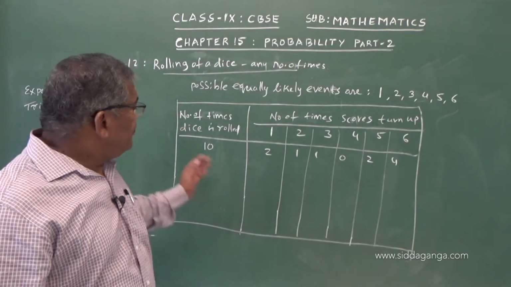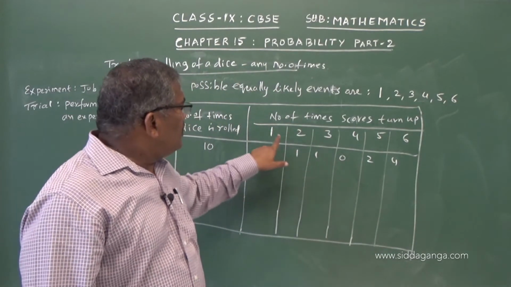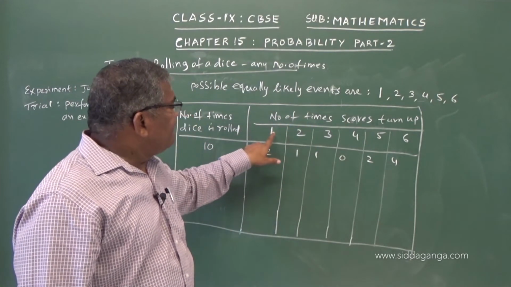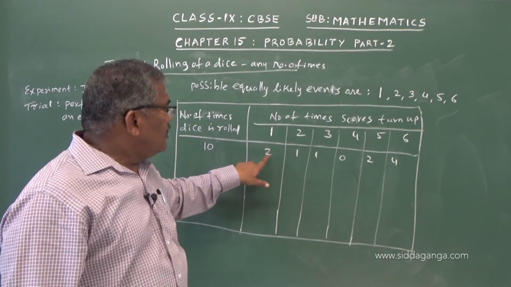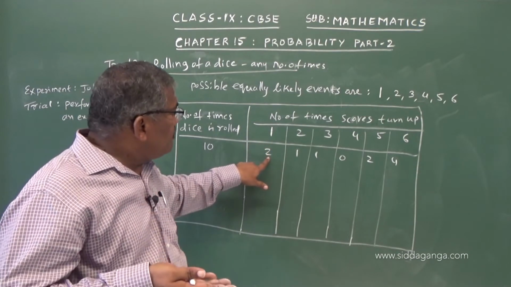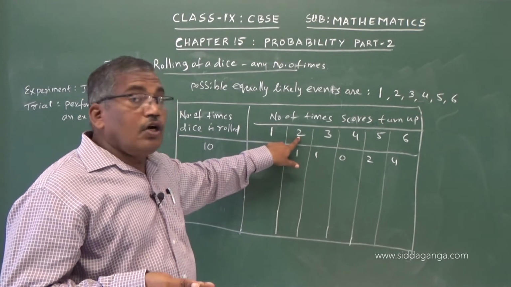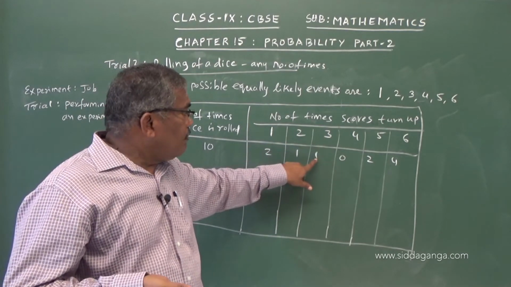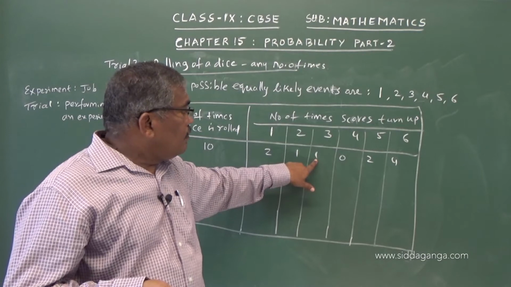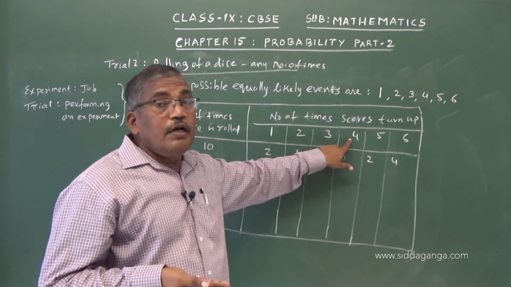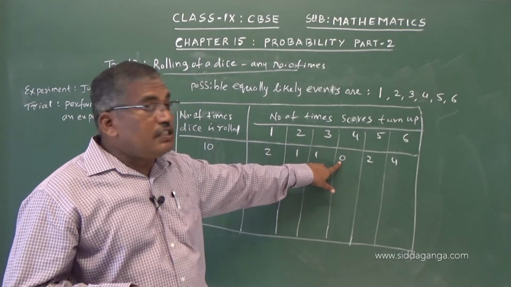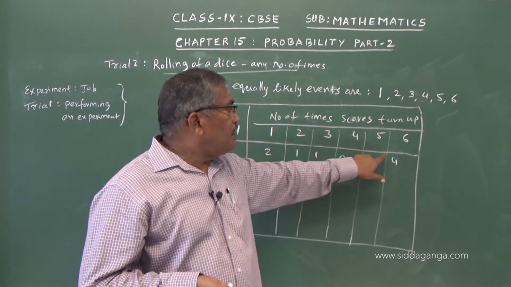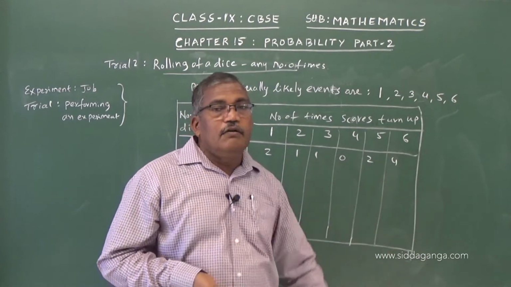Out of 10 trials, we got score 1, a single dot at the top, 2 times, 2 dots at the top 1 time, 3 dots at the top 1 time, 4 has never occurred in this case, 5 has occurred 2 times and 6 has occurred 4 times.